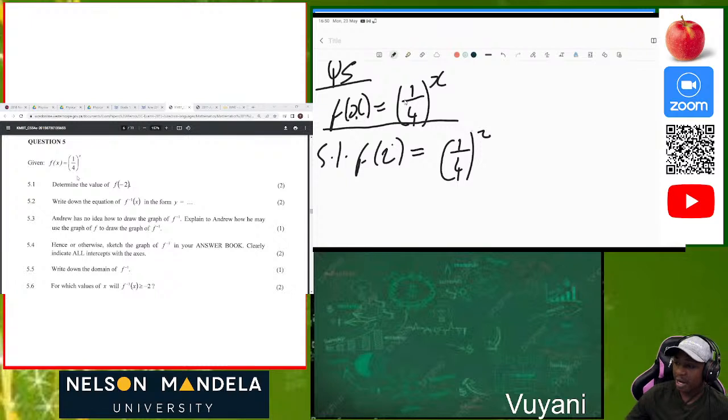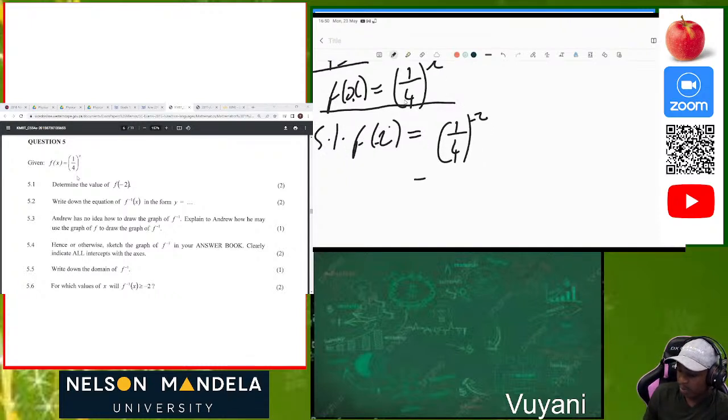So we use our calculator. Oh, sorry, it's negative 2. It's going to be negative 2 as well here. So when we use our calculator, what is our solution? Use your calculator. We know that it's going to be 4 squared, and 4 squared is equal to 16. So f of negative 2 is 16. Then our next question, that was easy and straightforward.